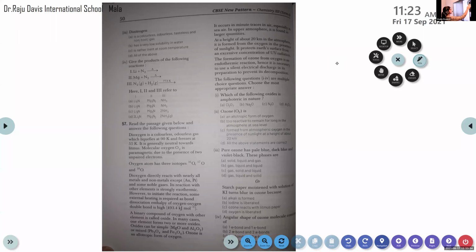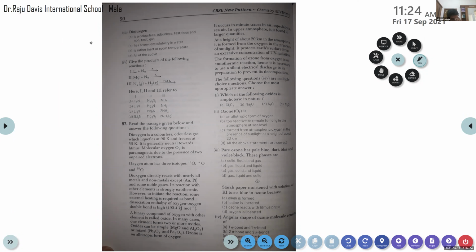Read the passage given below and answer the following. Dinitrogen: A, is a colorless, odorless, tasteless, and non-toxic gas. B, has a very low solubility in water. C, is rather inert at room temperature. D, all of the above. So these are the options about dinitrogen.